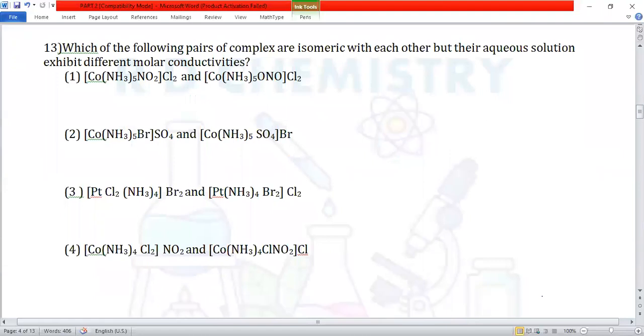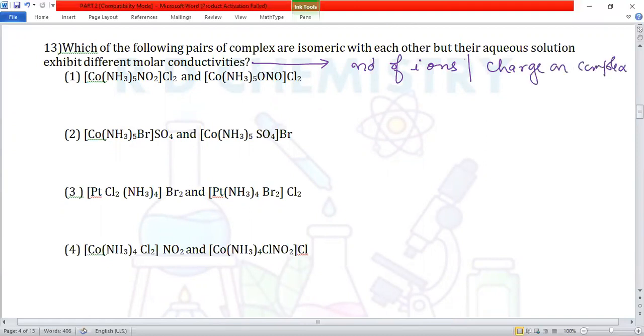Question number 13. Which of the following pairs of complexes are isomeric with each other but in aqueous solution will exhibit different molar conductivities? Molar conductivity depends on the number of ions produced. The number of ions produced also depends on the charge on the complex ion.